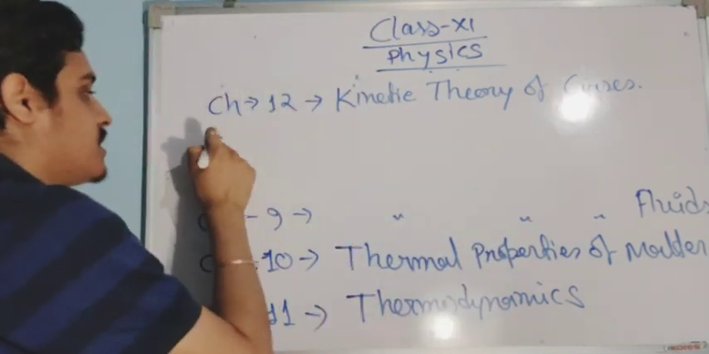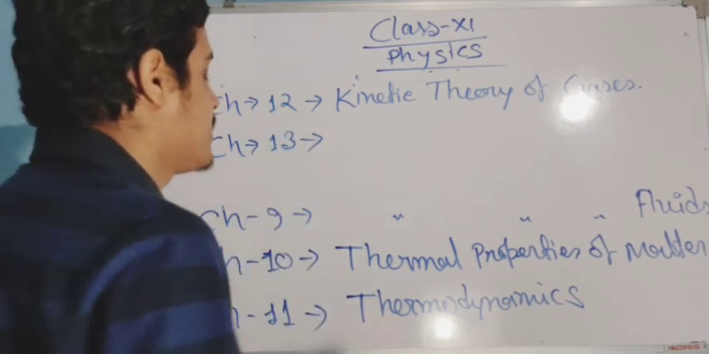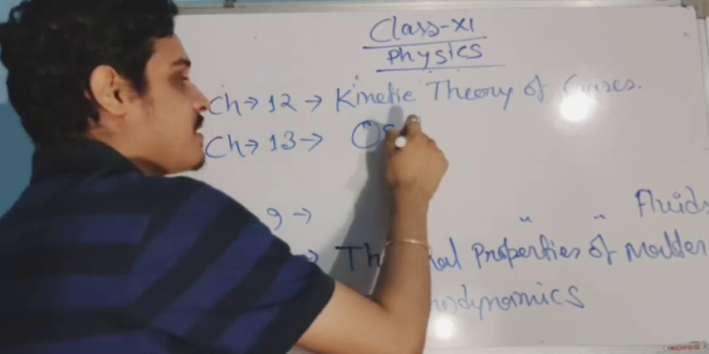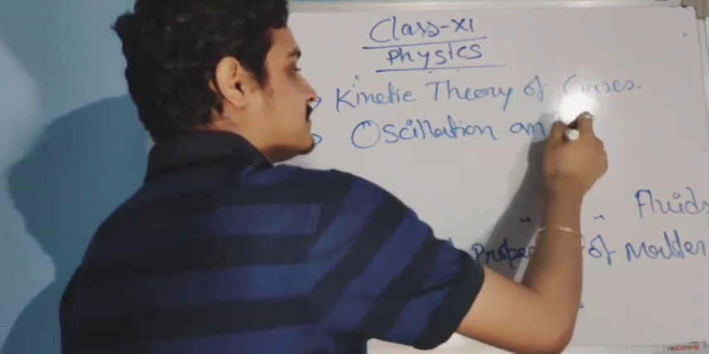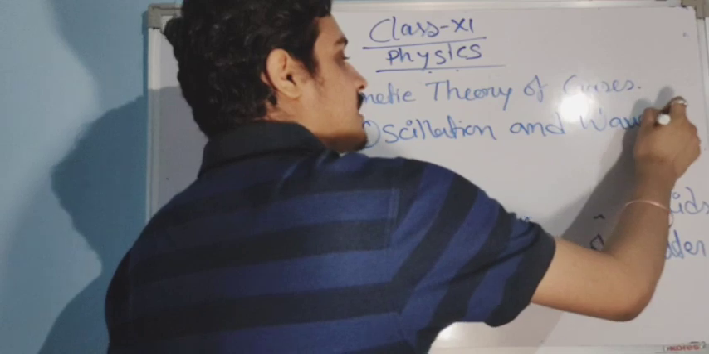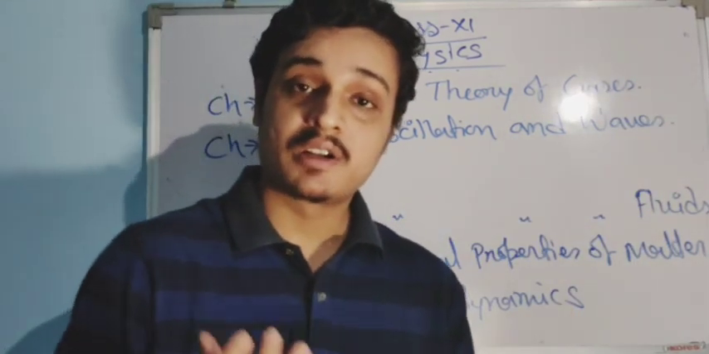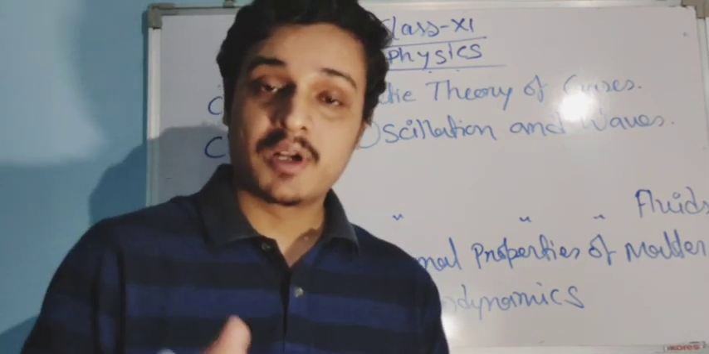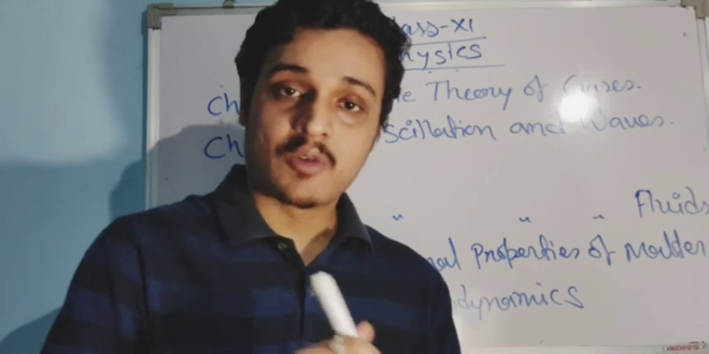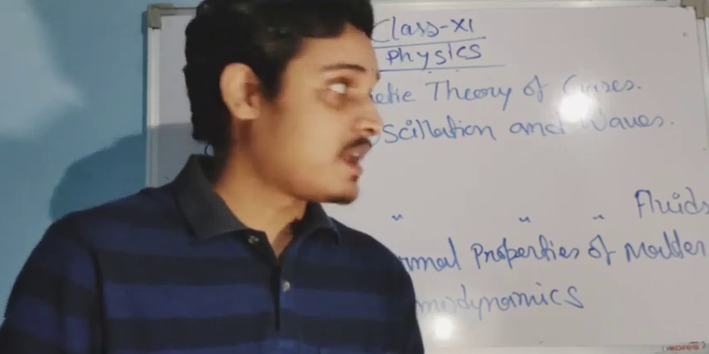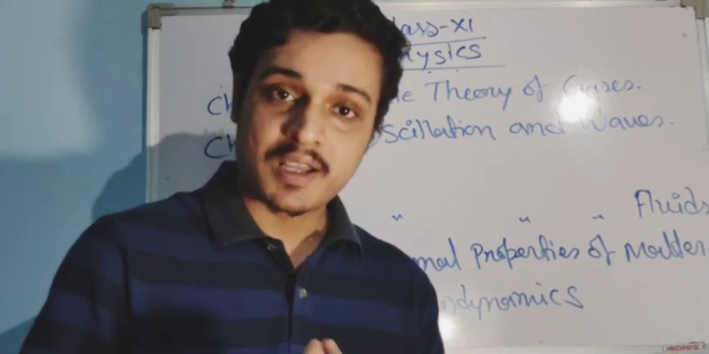And the last chapter is oscillation and waves. This is also a very interesting chapter. Here we will learn about simple pendulums, the time period of a simple pendulum, how a pendulum works, and how to find the time period. And in the waves chapter you will learn different kinds of waves and their properties.